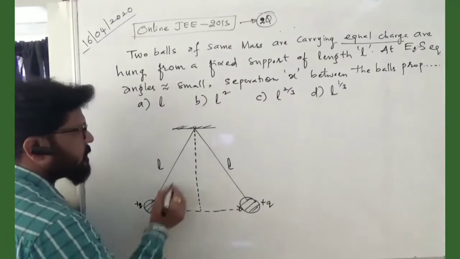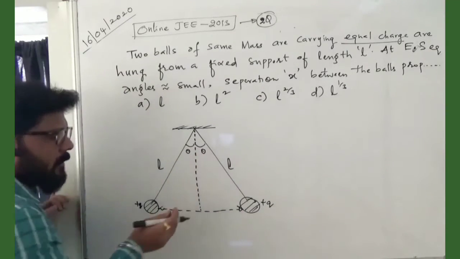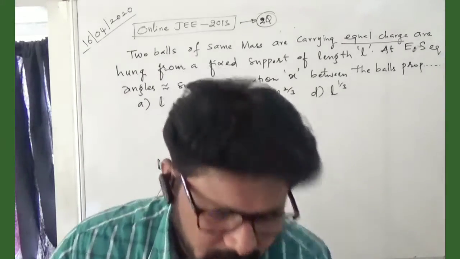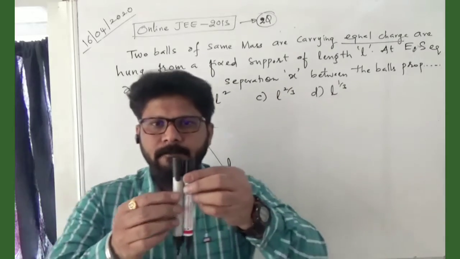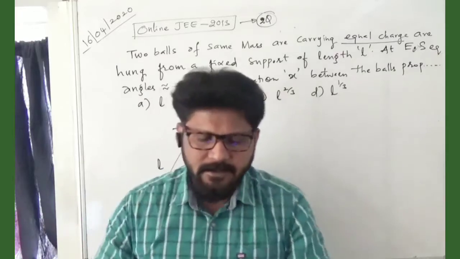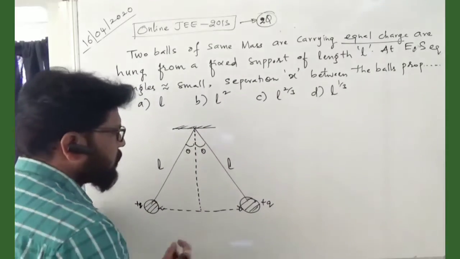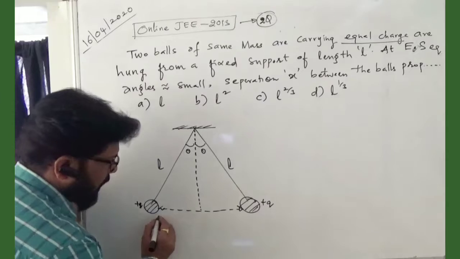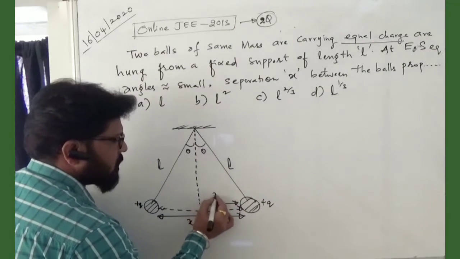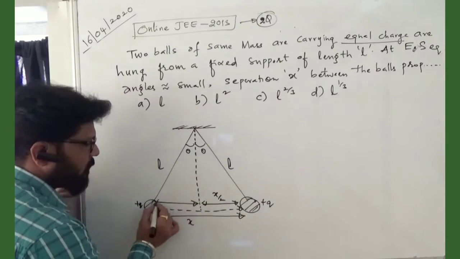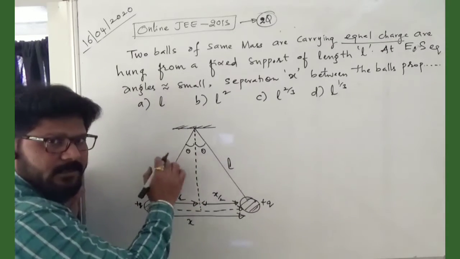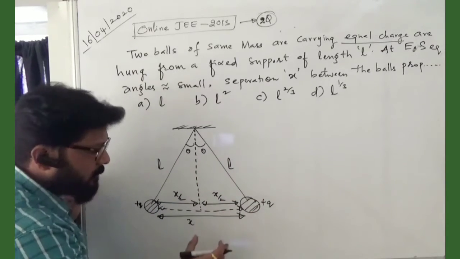They are making the same angles. This is theta, this is also theta. They are repelled from the mean position by the same angles, theta and theta, right? Okay. Now, coming back to this one, let me take this distance as x. From the center to this side the distance is x by 2, and from the center to the other side also x by 2, right? Okay. Just assume length L, angles theta and theta, in electrostatic equilibrium.